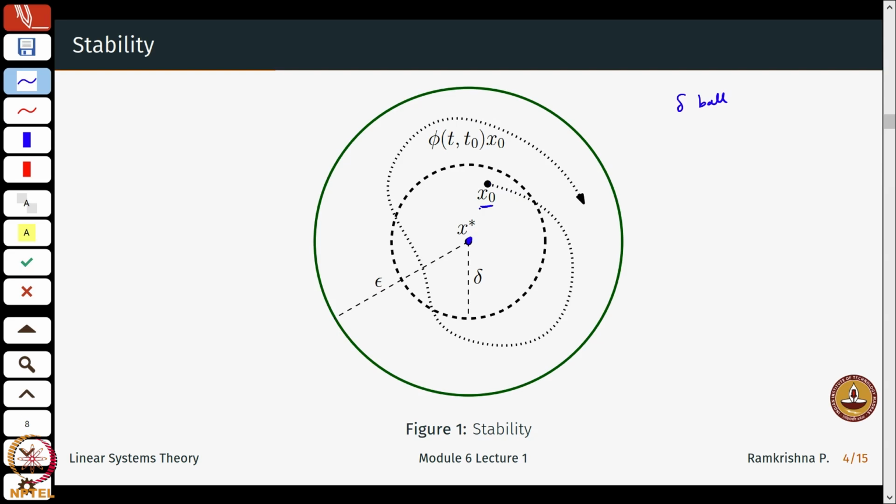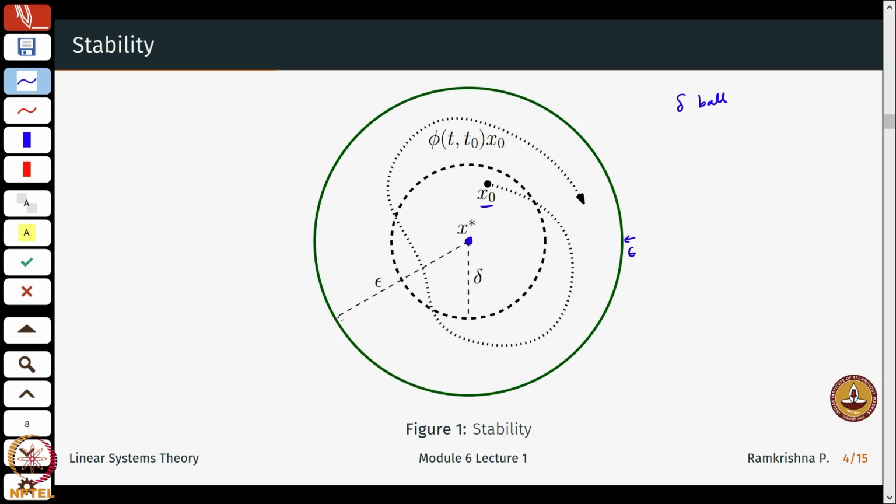The solution, if I just see this dotted line, is always confined to this epsilon ball, which is again the ball centered at x star and of radius epsilon.